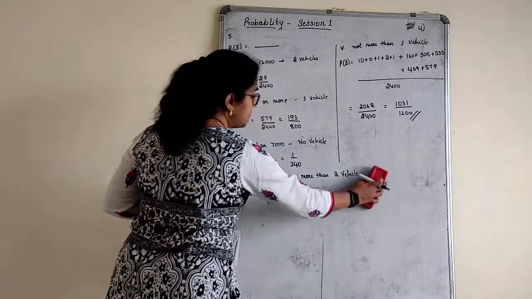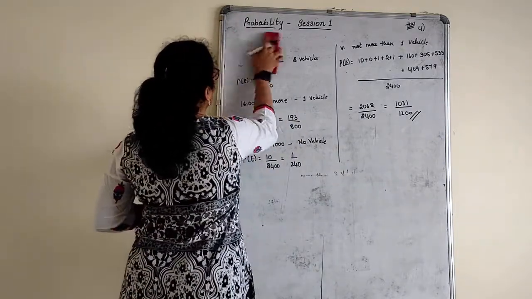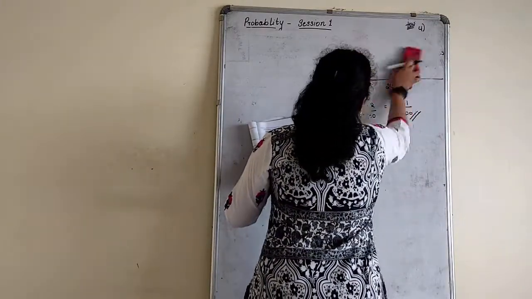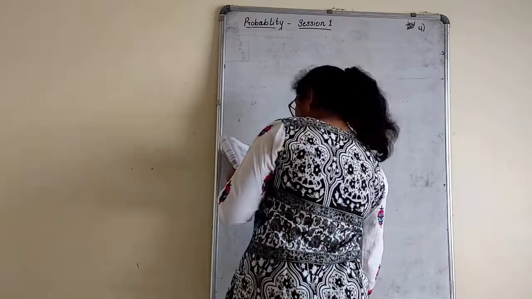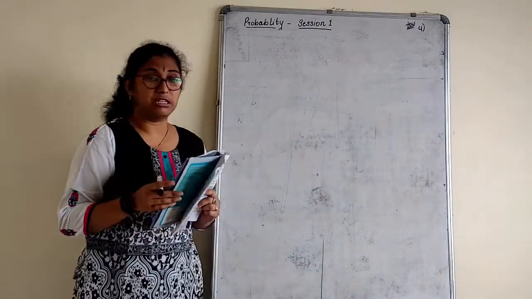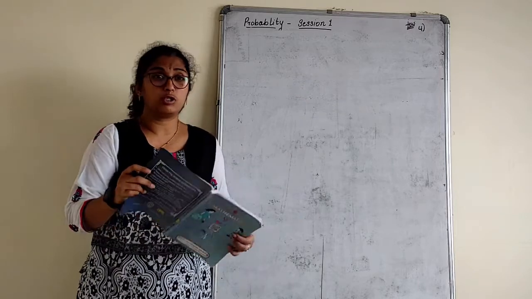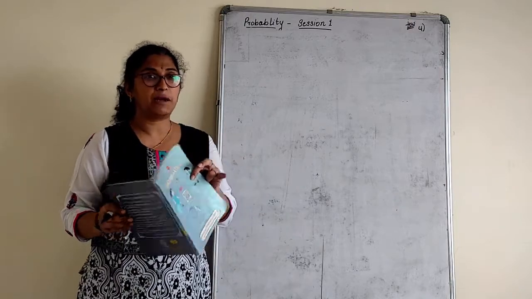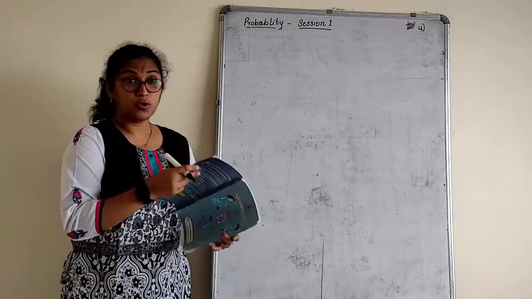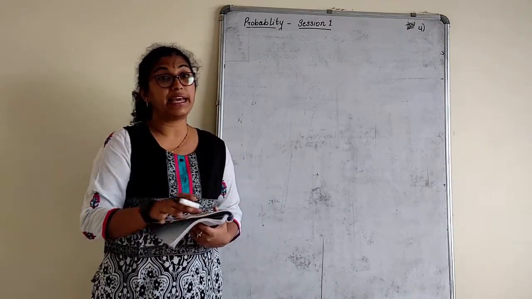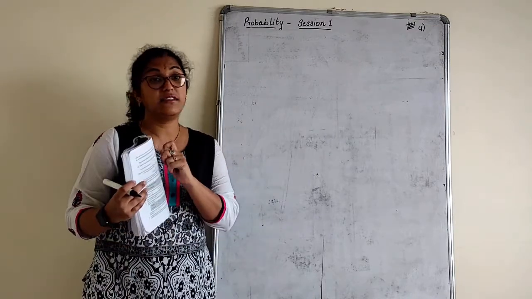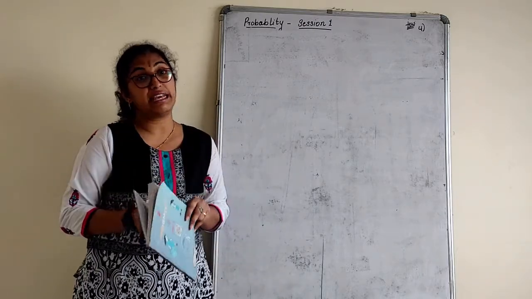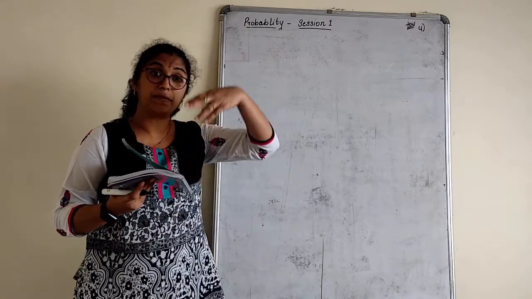Okay, sums are very simple as I had told you. Please copy the questions neatly. Now from the next sum onwards, they have referred to some other example. Now see children, in my textbook, there are different textbooks. Part 1, Part 2 is used for the state syllabus. For CBSE it is one standard. Now I am using a textbook which is Part 1 and Part 2. Easy to carry also, right? But those who are using CBSE textbooks, please look into the exercise that is being given. Exercise numbers differ from textbook to textbook. Even in the state syllabus, sometimes they have changed the exercise and the chapter numbers, they have jumbled them up here and there.